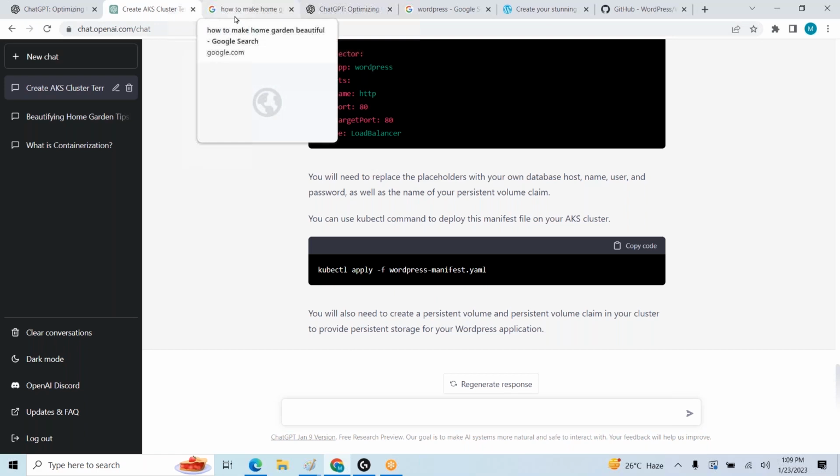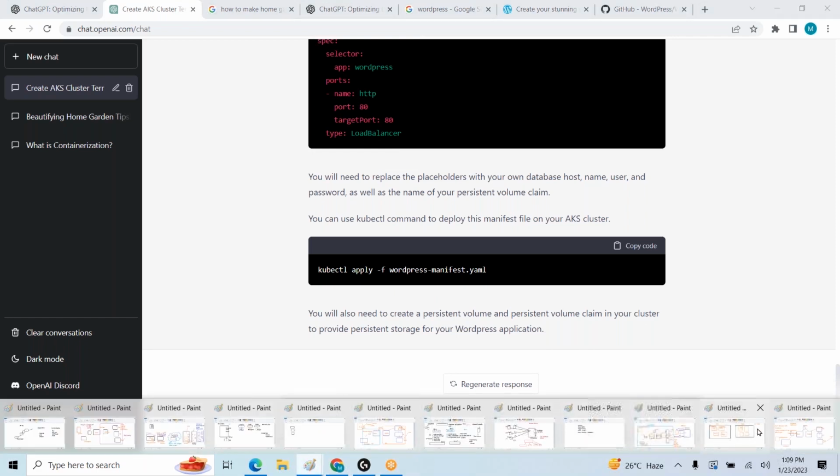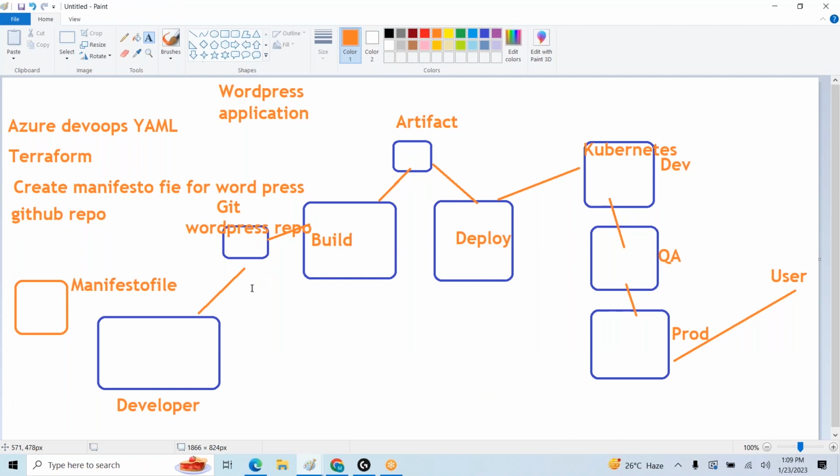Also, you can try some other things, like Docker activities or a Dockerfile, or whatever activities are in this framework. Suppose you want to use other things like release management or different scripts. Also, you can create a manifest file, sorry, a YAML file as well. Suppose I want to deploy this application. There is code in the repo, and now I want to deploy the application using, say, Azure DevOps CI/CD. I want to write some YAML file. Let me write that.